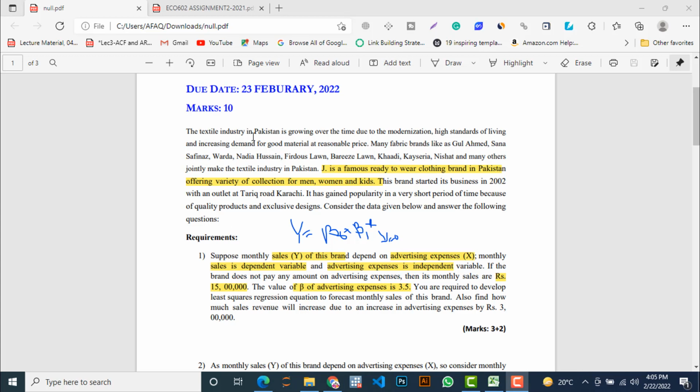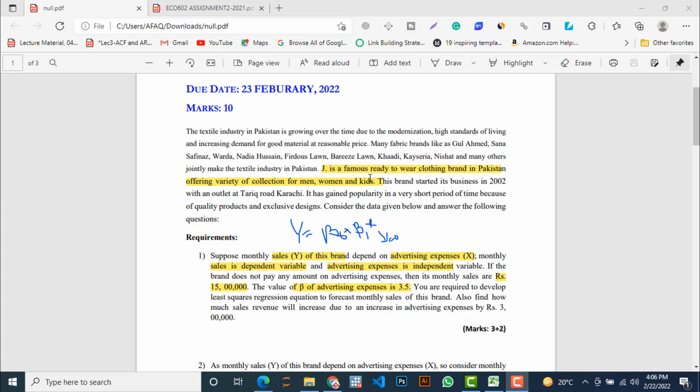The textile industry in Pakistan is growing over time due to modernization, high standards of living, and increasing demand for good material at reasonable price. Many fabric brands like Gul Ahmed, Safinaz, Warda, Nadia Hussain, Firdous Lawn, Bareeze Lawn, Khaadi, Kayseria, Nishat, and many others jointly make the textile industry in Pakistan. They have mentioned some of the top names of the textile industry here.